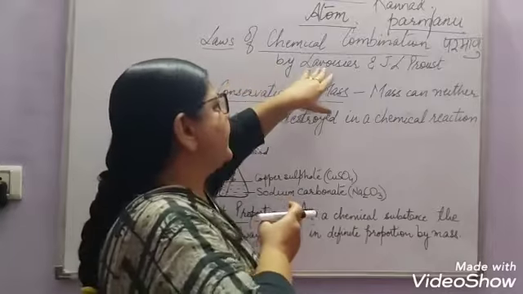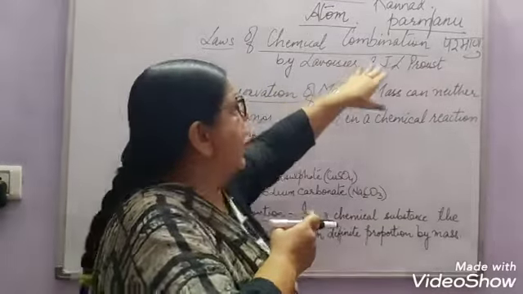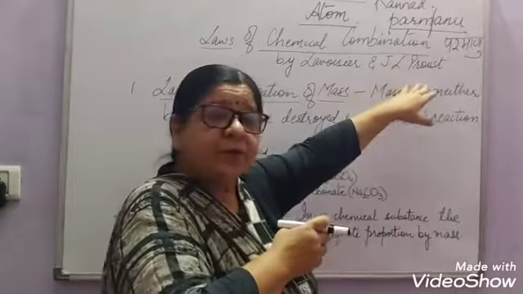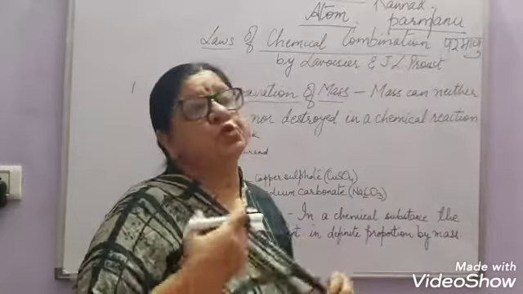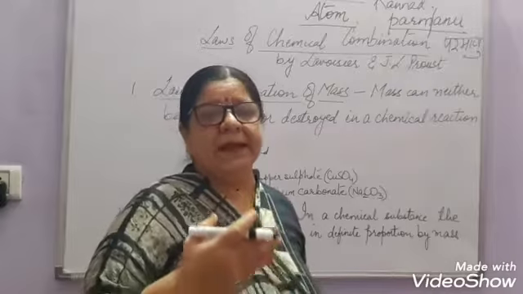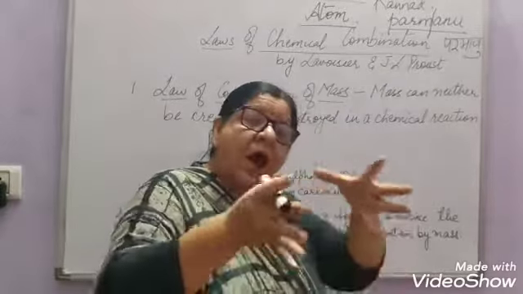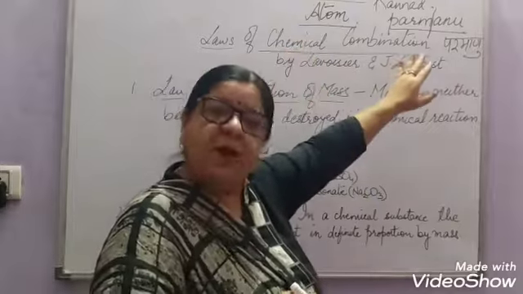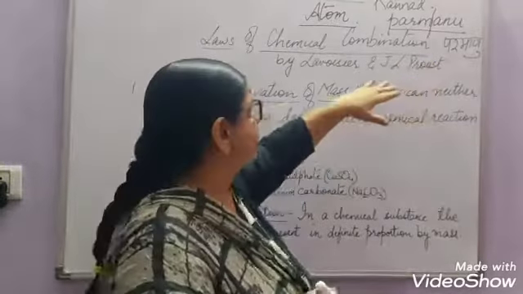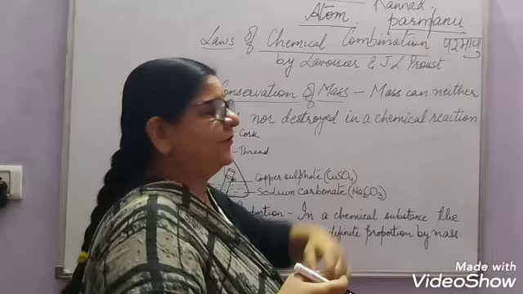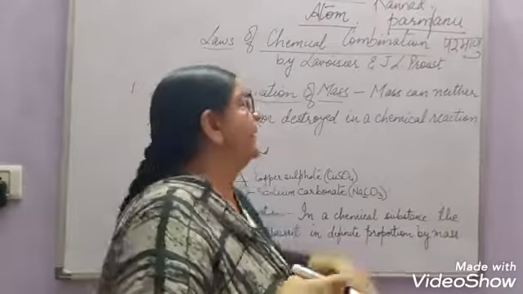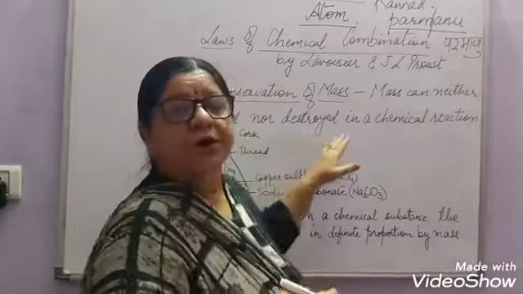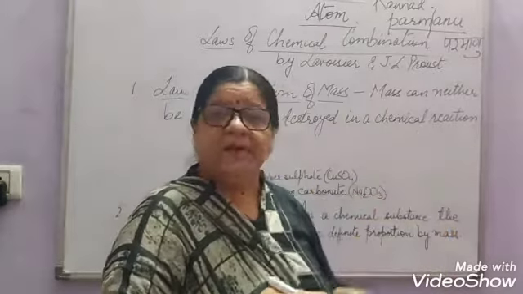So, two scientists, Lavoisier and J.L. Proust, gave two laws of chemical combination to explain how they can be combined together. The first law, the law of conservation of mass as given by Lavoisier, states that mass can neither be created nor destroyed in a chemical reaction.